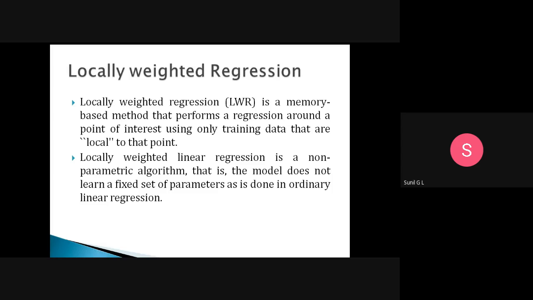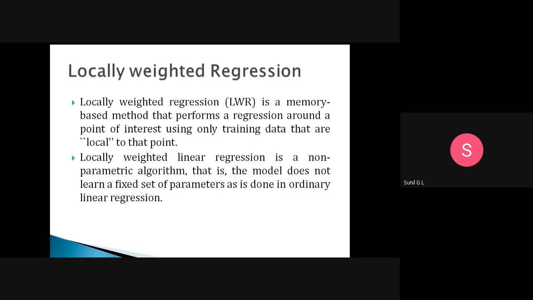How do we make a prediction? Locally weighted regression is a memory based method that performs a regression around a point of interest using only training data that are local to that point. This is part of the instance based learning technique. Memory based learning is nothing but instance based learning. In a previous class we discussed the KNN algorithm, the K nearest neighbor classifier. This is also a locally weighted, memory based technique.